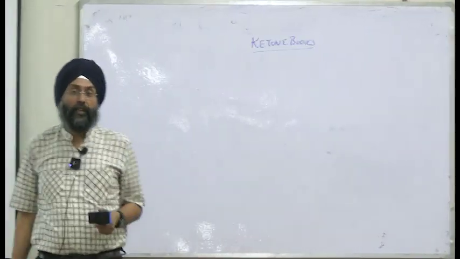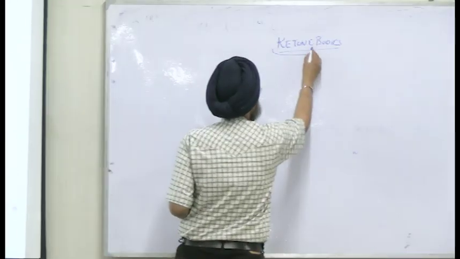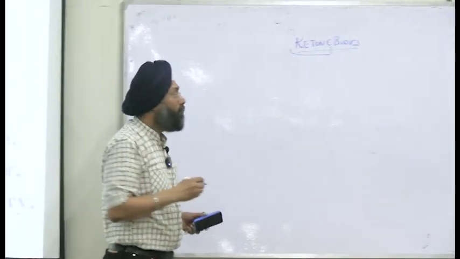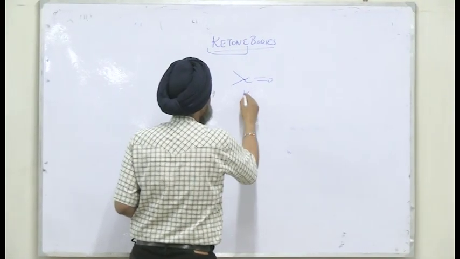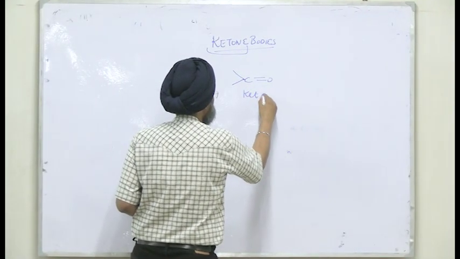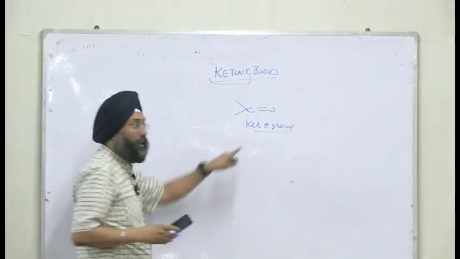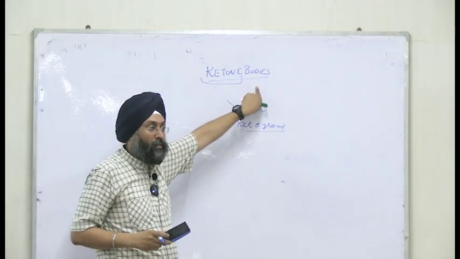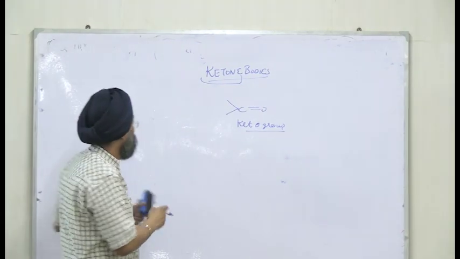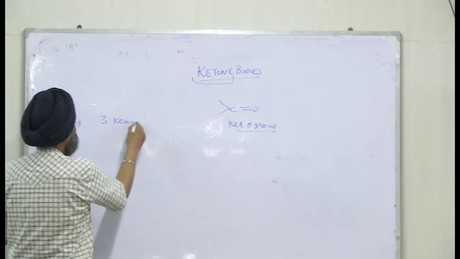Anybody who knows what ketone bodies are? See the name ketone. Ketone means they contain a keto group. Since they contain a keto group, that's why they are known as ketone bodies, right? And there are three ketone bodies, right?